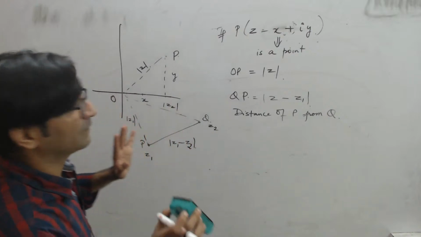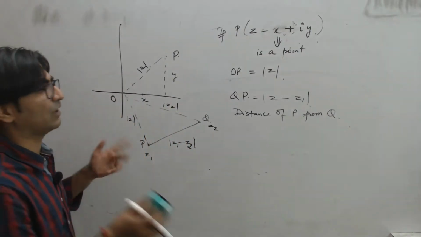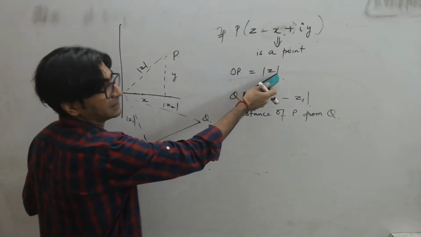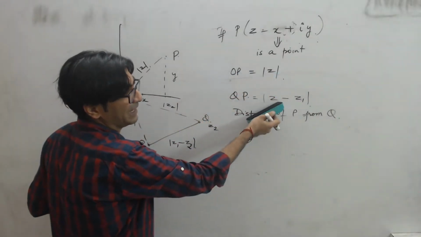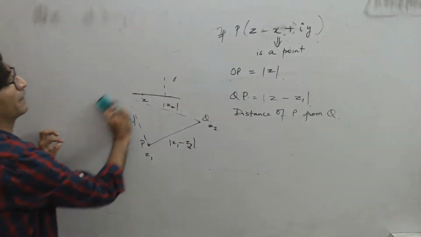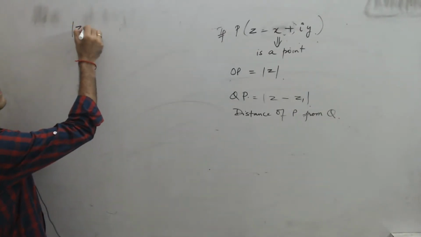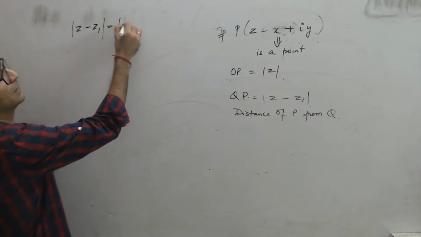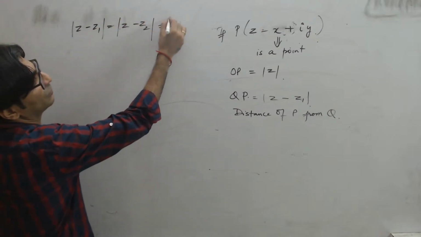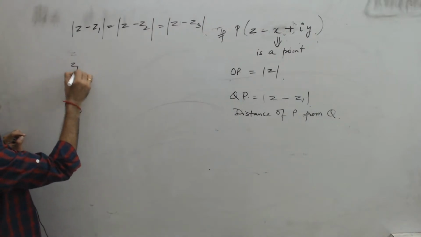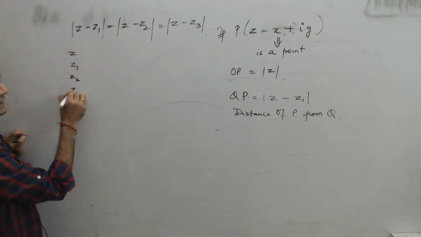ठीक है, अब ठीक है, now this we've understood. Now let's come back to the question, right? Remember this, OP will be distance of mod z, whereas z minus z1 will be distance of one point from another. Now question में condition क्या दी हुई है? Question gives you mod z minus z1 is equal to mod z minus z2 is equal to mod z minus z3, right? So I'll think there is z, there's z1, there's z2, and there's z3.